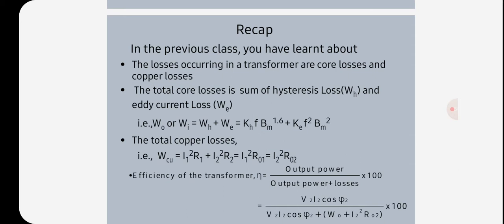The alternating flux in the core of a transformer practically remains constant, hence iron losses are practically constant at all loads. Its variation may be 1 to 3% from no load to full load. Iron or core loss Wi is equal to hysteresis loss plus eddy current loss, which we can call constant losses.